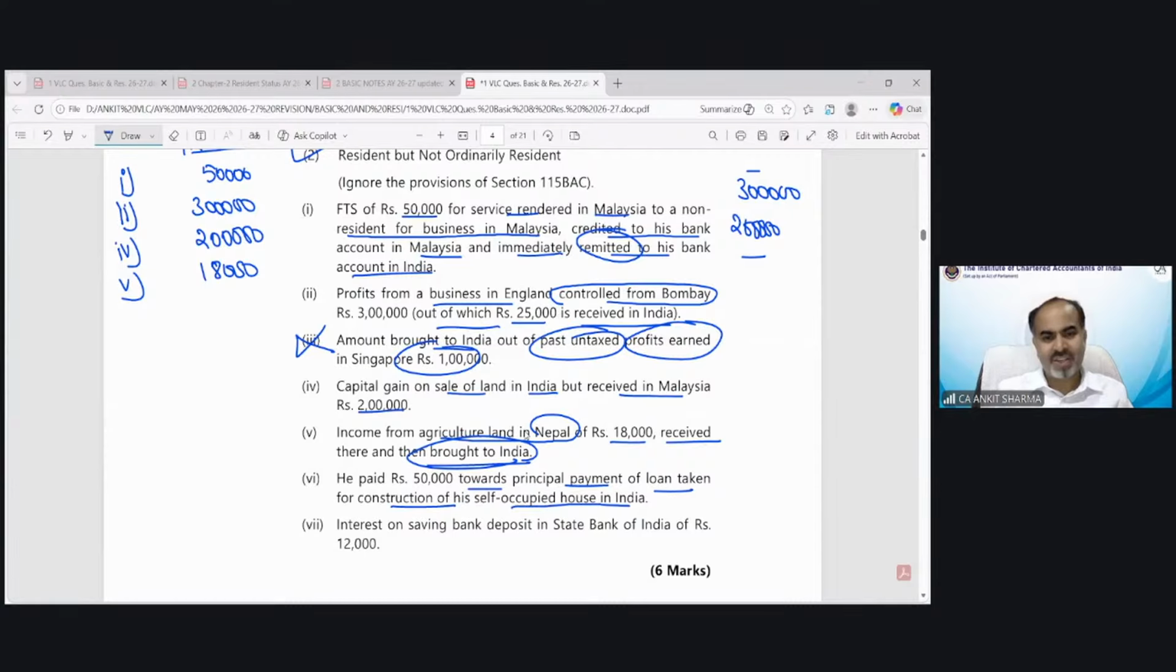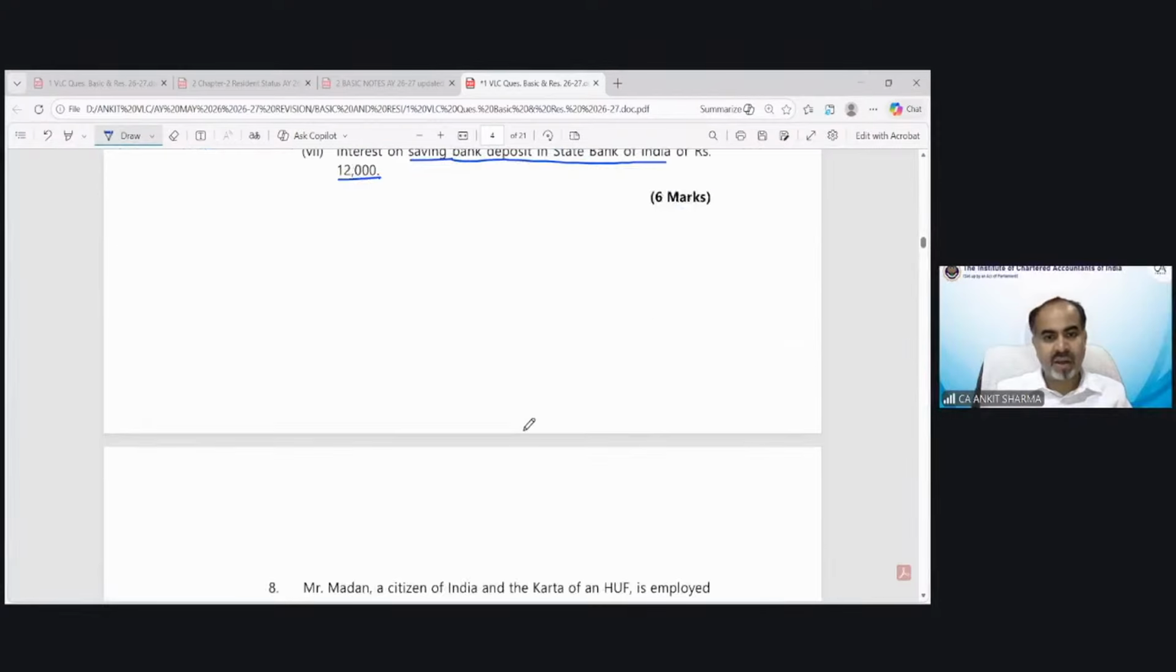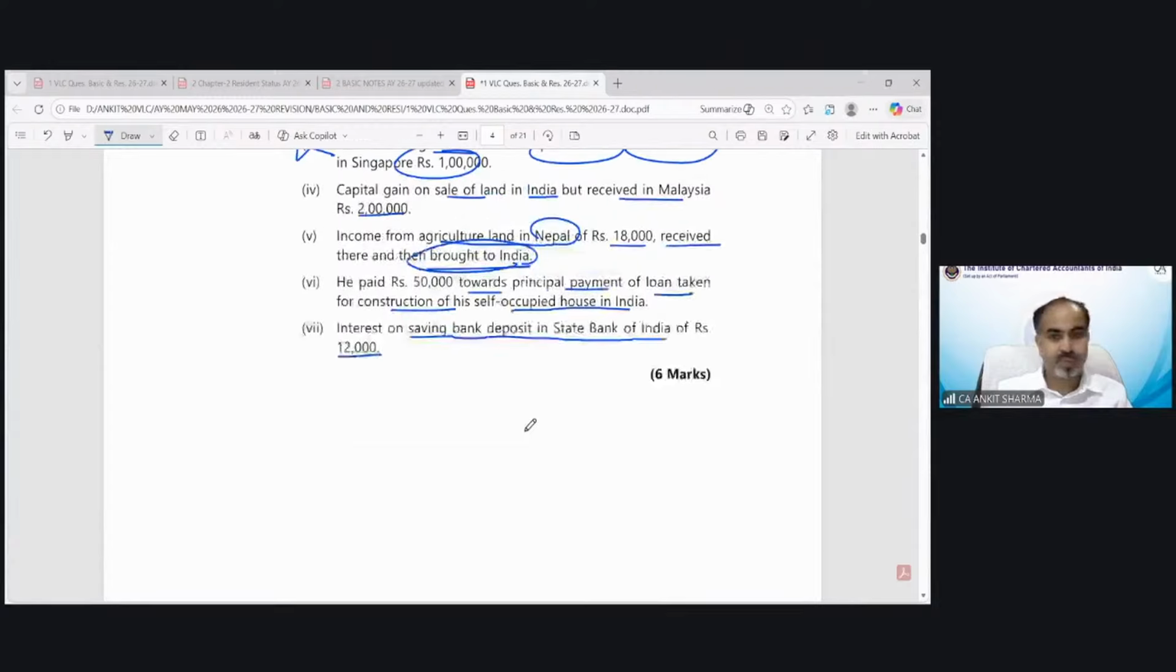This is the deduction part. Interest on savings bank deposit in State Bank of India. Again, it's a deduction part. Let me see if any other income detail is there. No.